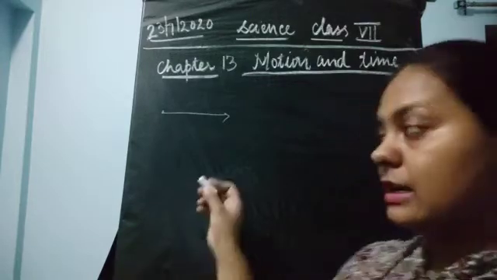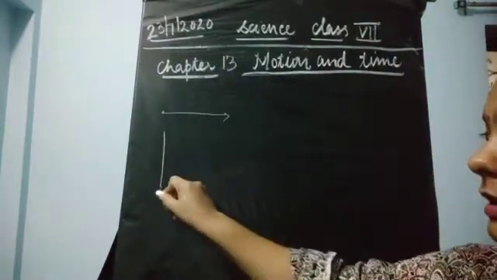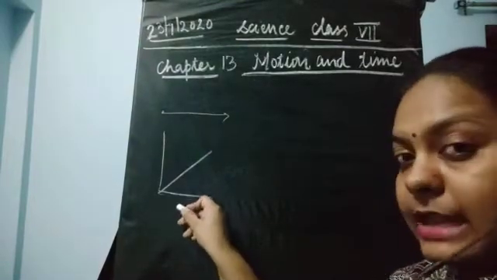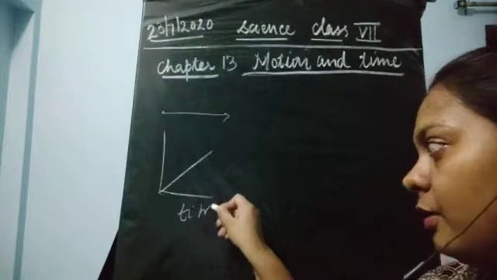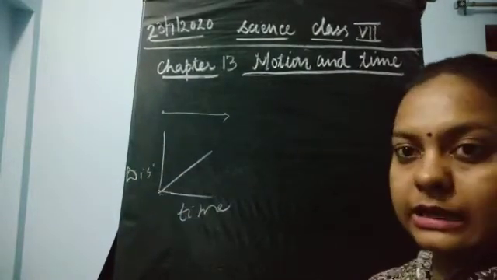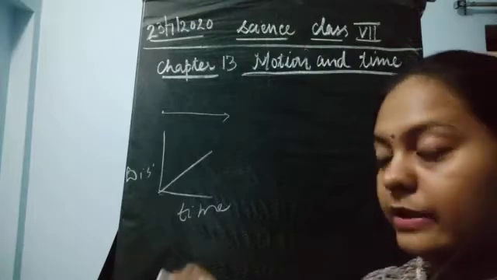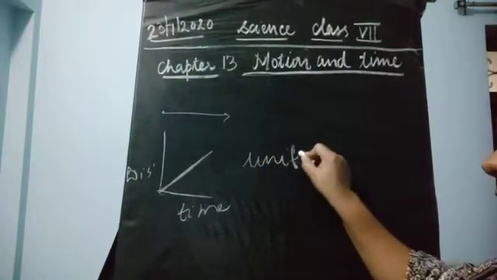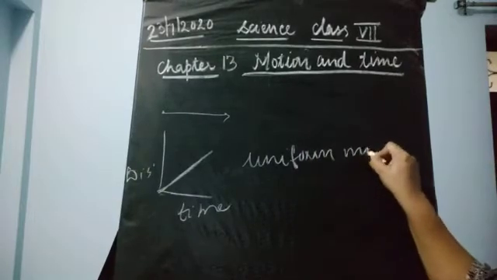Now, if we draw a graph with time on the x-axis and distance on the y-axis, and we get a straight line, it shows uniform motion.